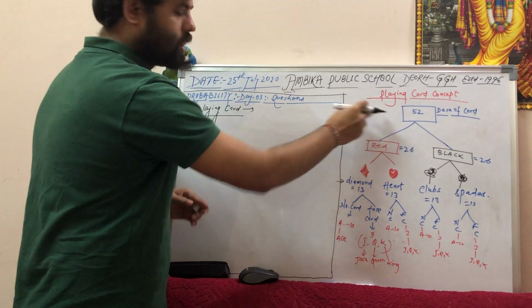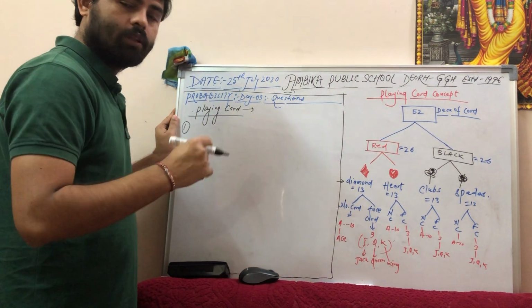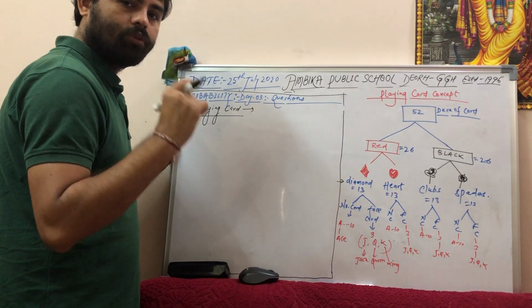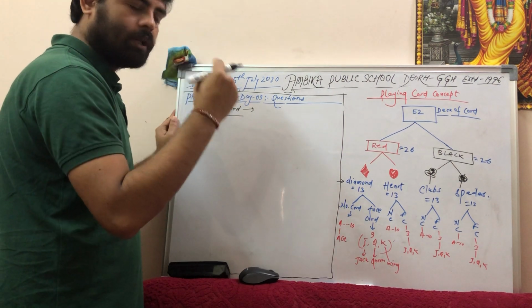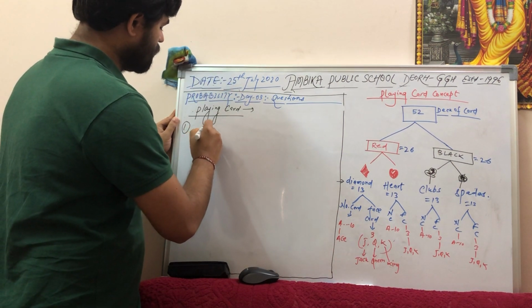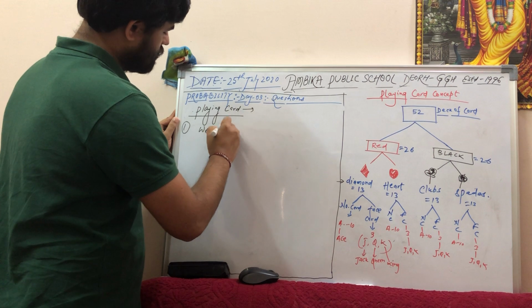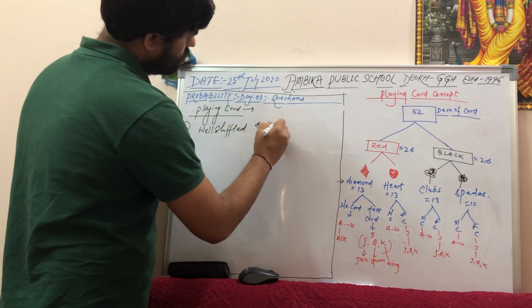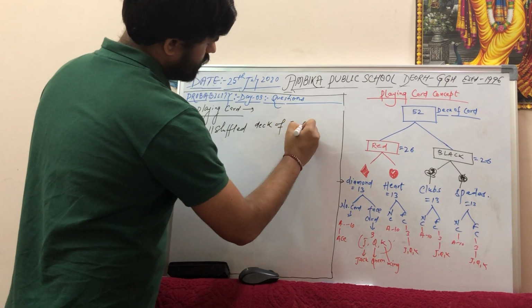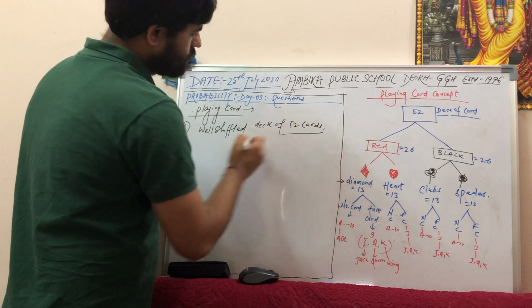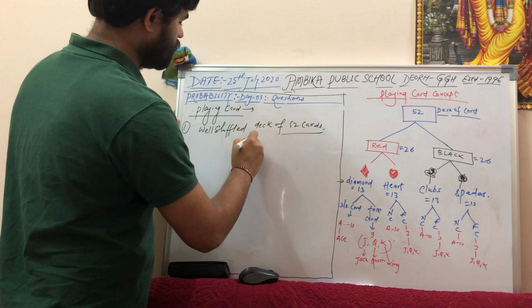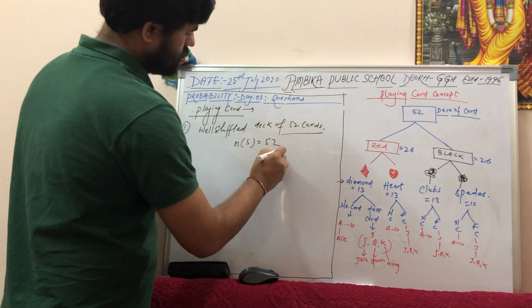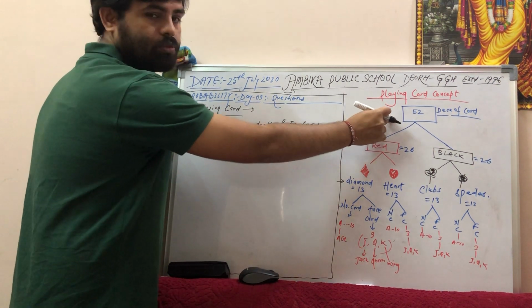Whenever you read the statement well shuffled deck of 52 cards, first understand and keep in mind that the number of sample space will always be 52. Okay, what is the number of sample space?